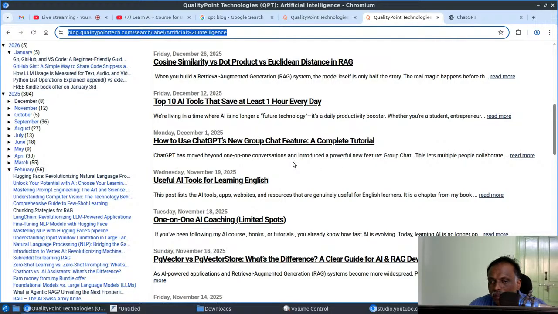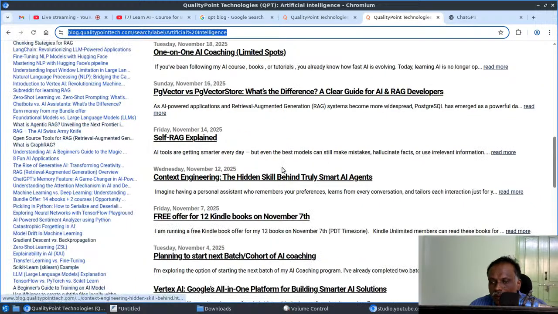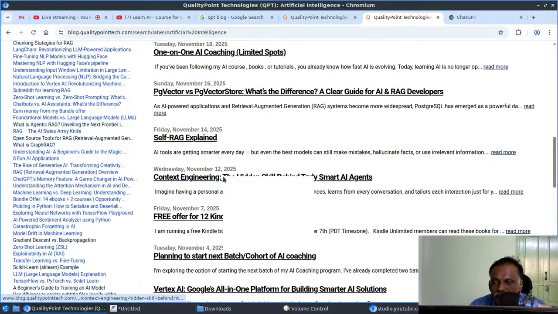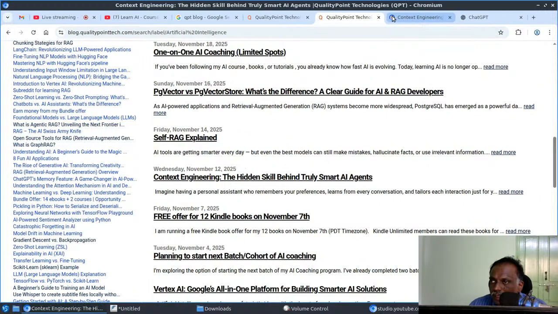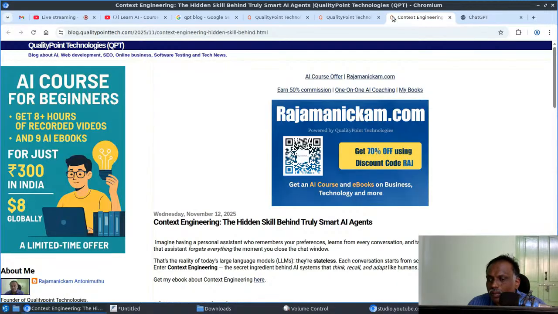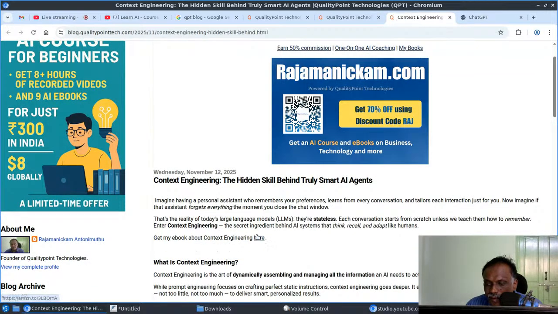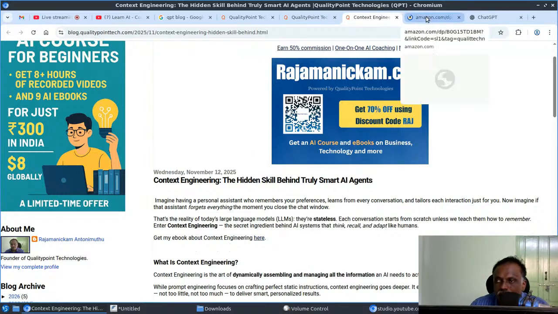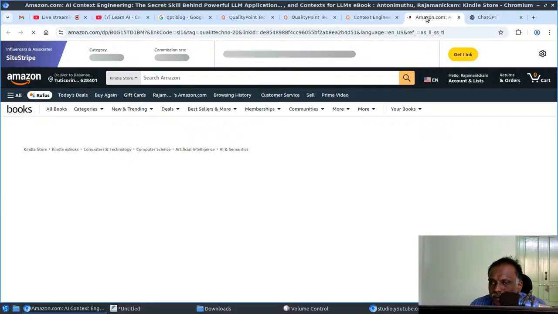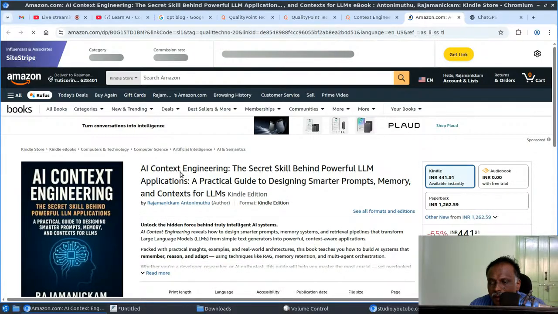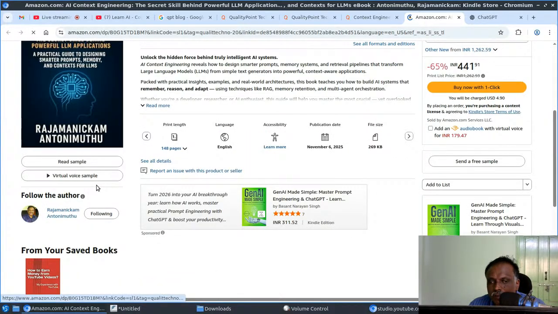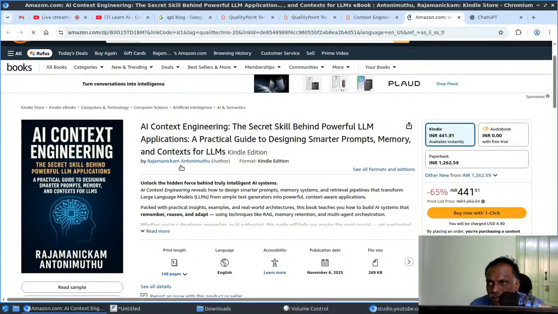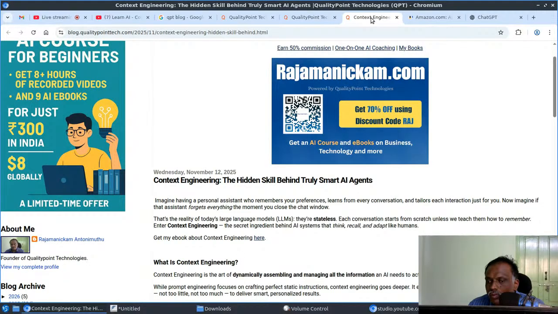So self RAG explained. Now context engineering, this is also a very important thing. I even released a book about context engineering, and here I provide the link for the book also. For important topics, I publish a book. Otherwise, I just keep it as a blog post. You can buy this book from Amazon. It's a very important thing.